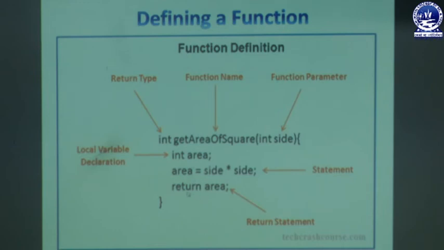Here I have written return area. Return is a special keyword that returns the value to its calling function. As we know, getAreaOfSquare has been called from somewhere, and this is its body. So, area, that is 16, will be sent to the function where it has been called. That is why it is written as a return statement. So, this is the structure of defining a function: return type, function name, function parameter, local variable declaration. These are the statements of the getAreaOfSquare function. This is the function parameter, and this is the return statement.